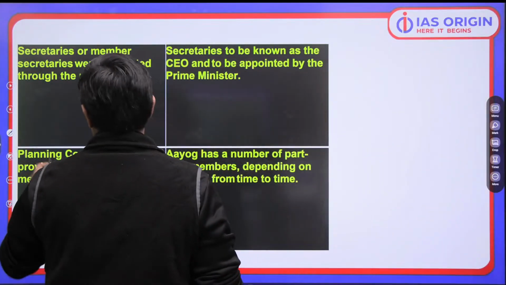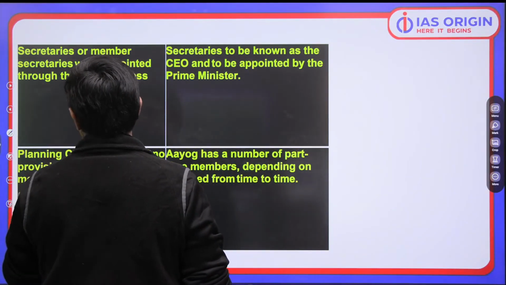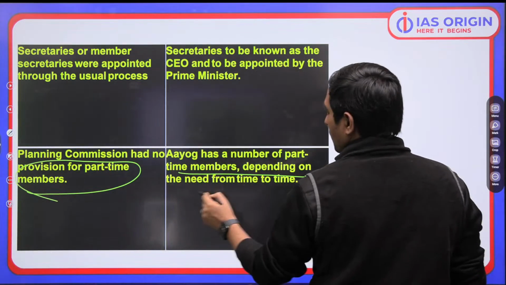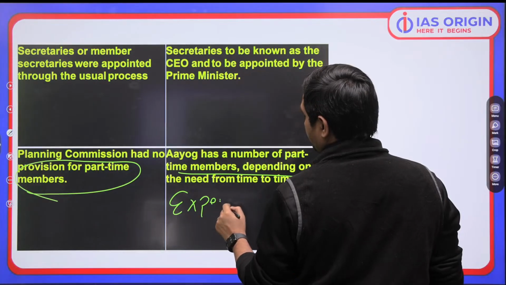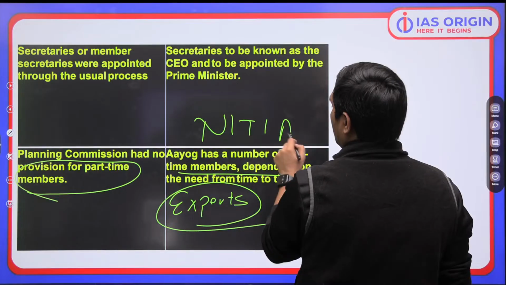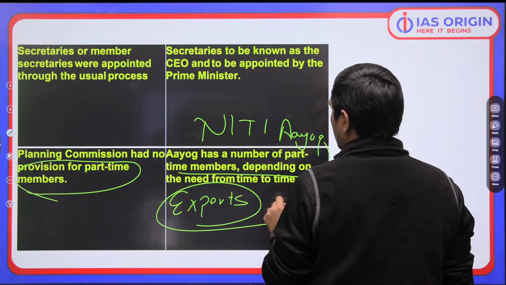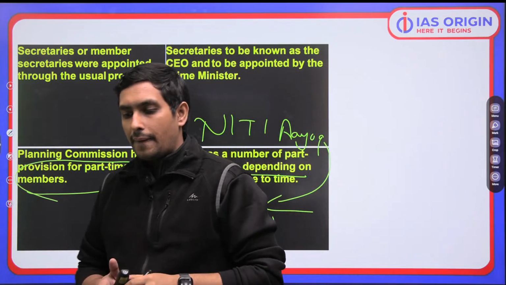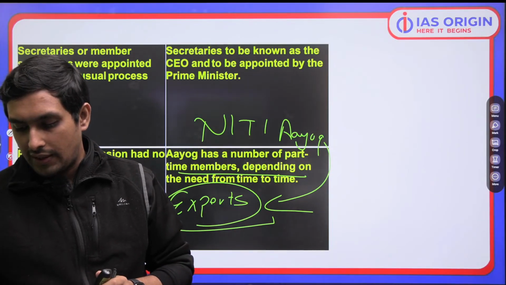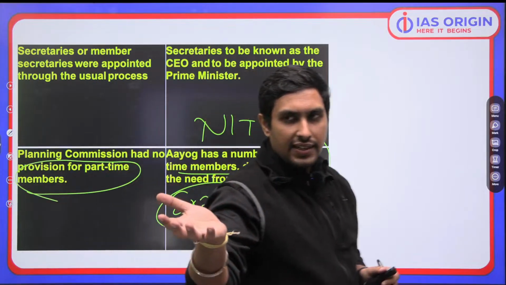And when we talk about the Planning Commission, it did not have a provision for part-time members. Niti Aayog has part-time members. We have various experts, in fact. We have a lot of experts because Niti Aayog is a think tank. So it has a lot of experts and part-time members. That certainly makes a lot of sense, doesn't it? Understanding this point or not?